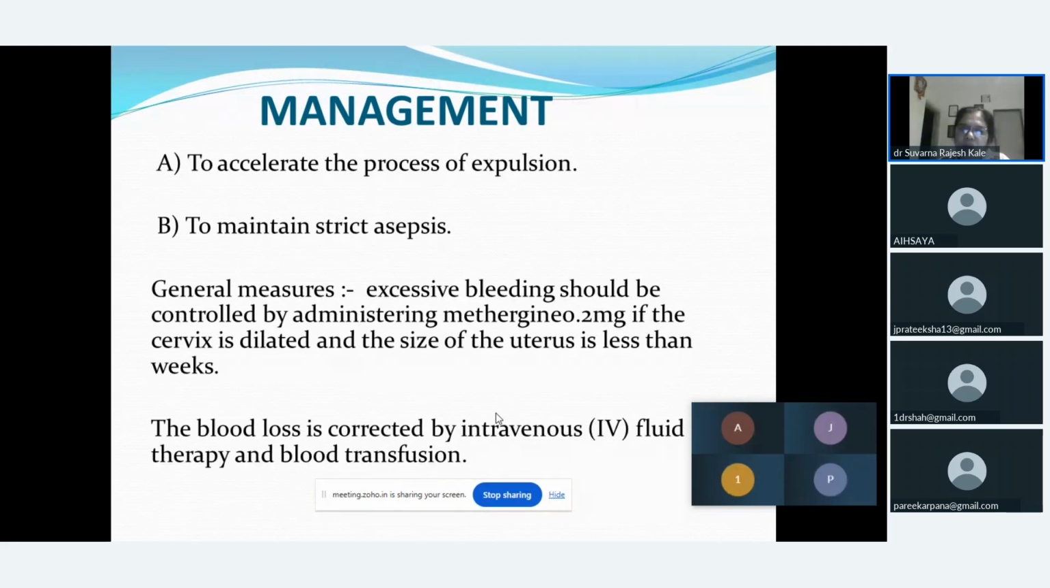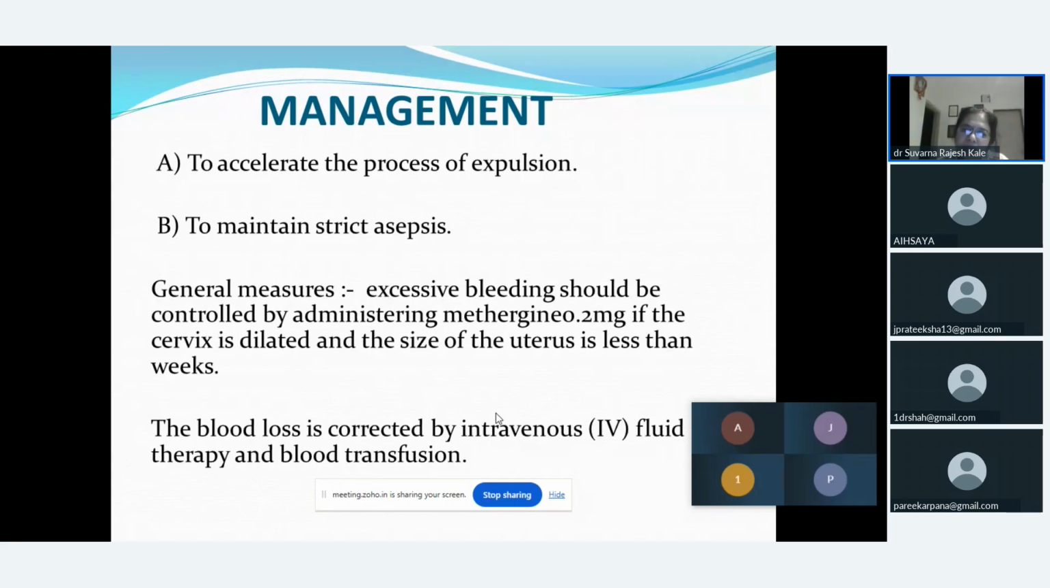Under the general measures, excessive bleeding should be controlled by giving methergine to the female, because we know the os is dilated, and we find that the size of the uterus is less than the corresponding week of gestation. For example, if the female tells us that she is 16 weeks pregnant, but here we will find that the uterus is around 12 or 10 weeks.